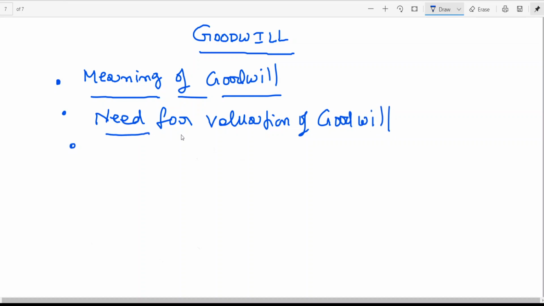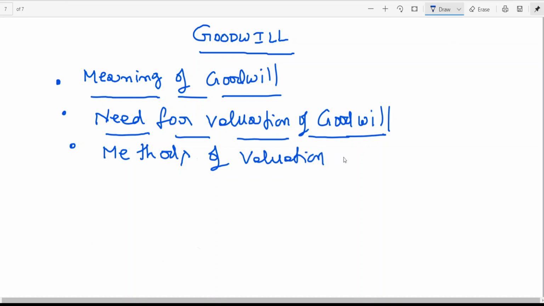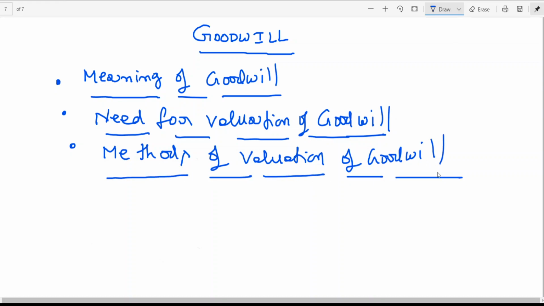Then methods of valuation of goodwill. And the fourth point is treatment of goodwill.